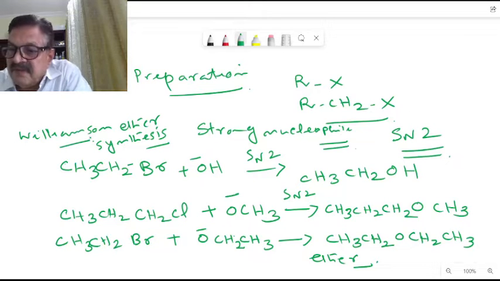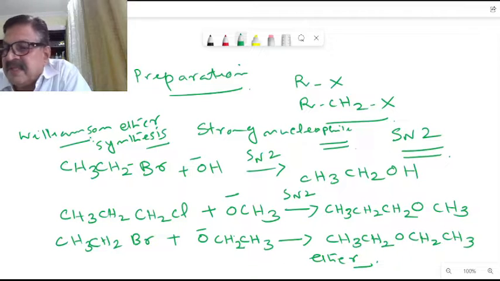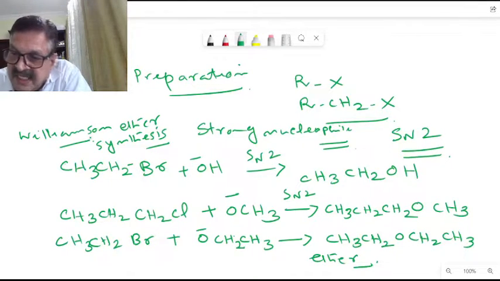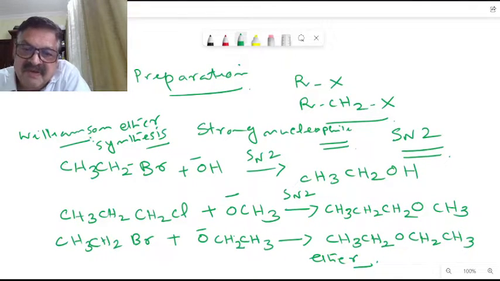Williamson ether synthesis is the most general method for the preparation of an ether. Unsymmetrical ether can also be prepared in two different ways. Let us discuss this one.